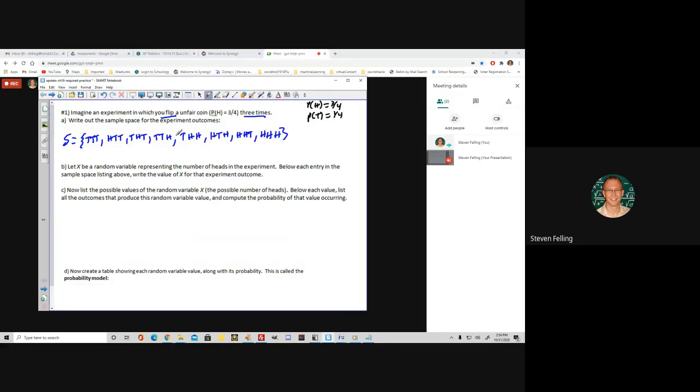All right, then it says, let's let a random variable x be the number of heads specifically in the experiment. Below each entry, let's list the value of the random variable. So since this represents the number of heads, there were 0 heads here when we had all tails, right? We had 1 head here, 1 head here, 1 head here, 2 heads there, 2 heads there, 2 heads there, and 3 heads here, right?